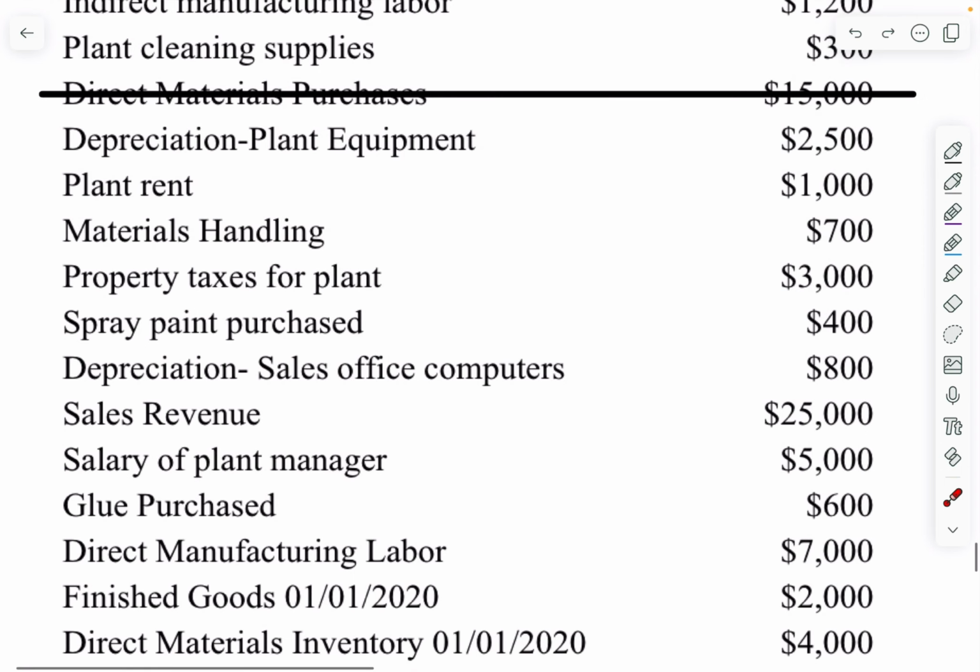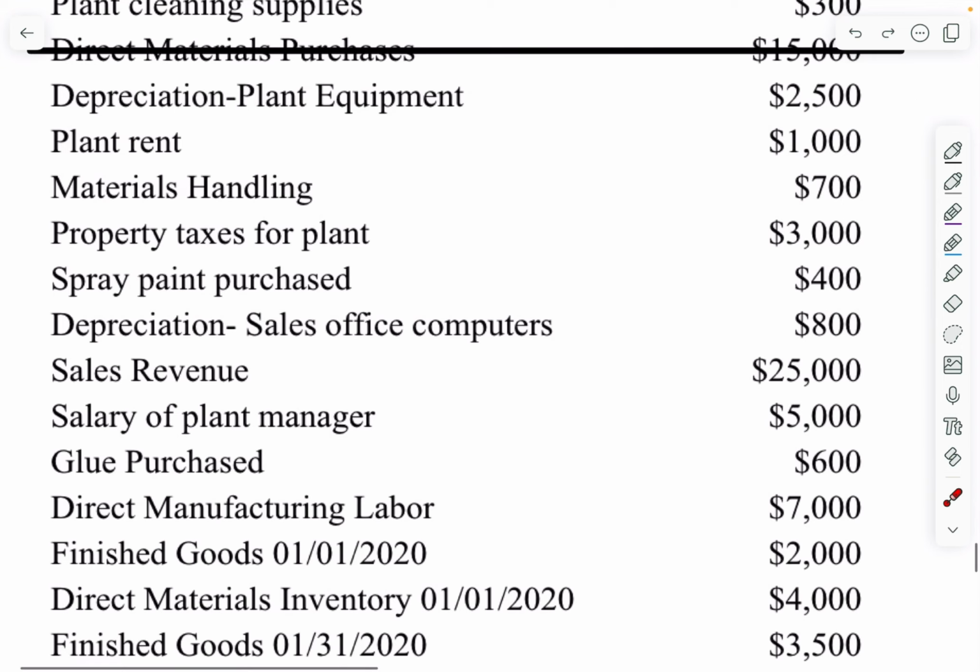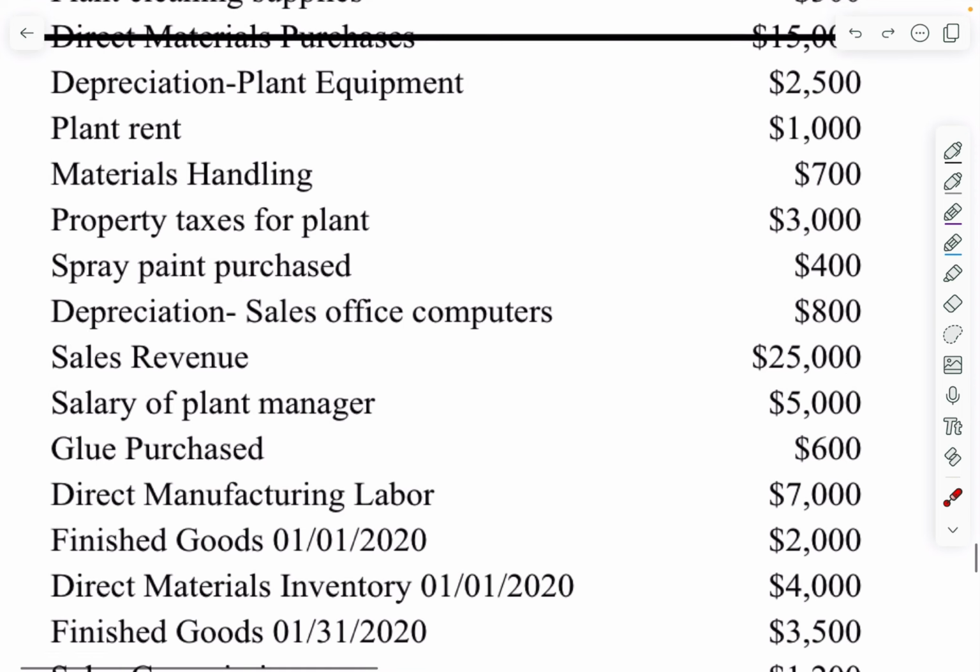Materials handling is literally the cost of handling direct materials, so that's an indirect cost, and it has to do with the manufacturing process, and therefore that is also considered a manufacturing overhead cost. Property taxes for the plant, as soon as we see plant, we know it's manufacturing plant related, and property taxes is an indirect cost of making the product, and so that is also considered a manufacturing overhead cost.